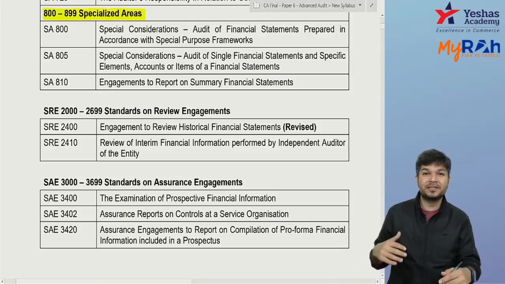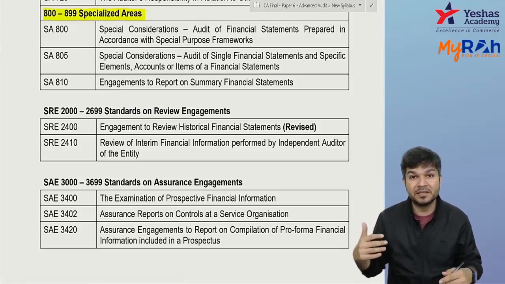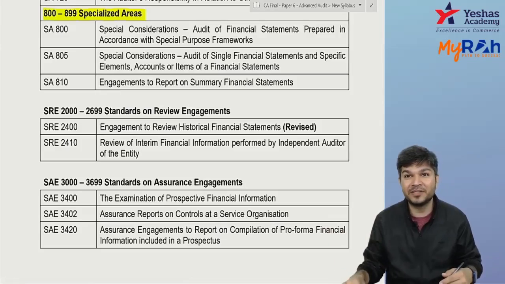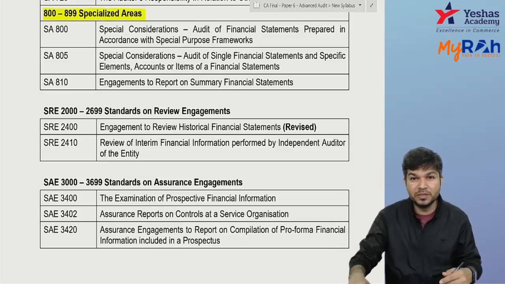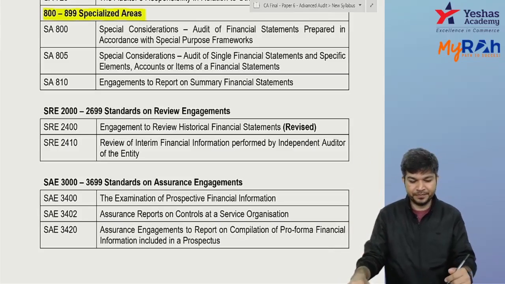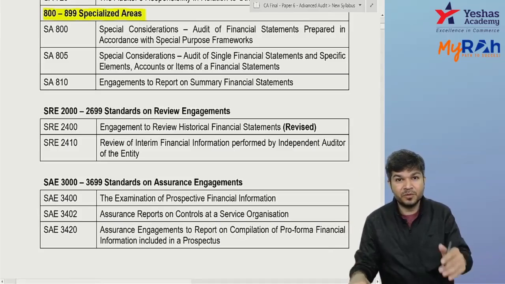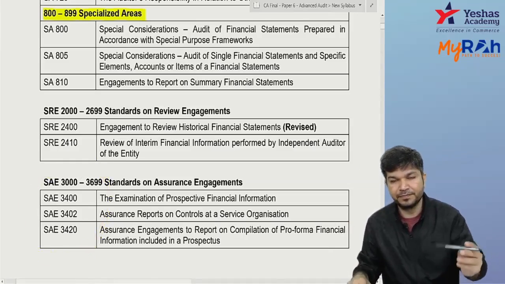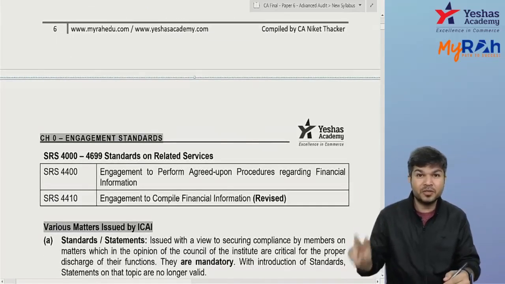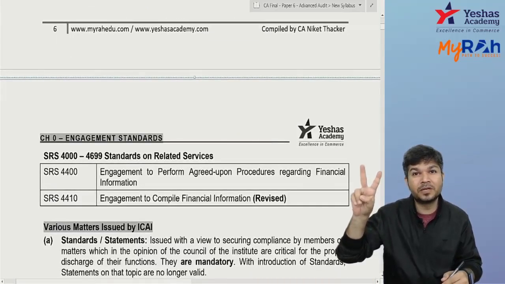Achha, then we had standards on assurance engagement, that is other than historical financial information. In that there are three standards, 3400, 3402 and 3420. And in your SRS, there are two. One is on agreed upon procedure, one is on compilation.